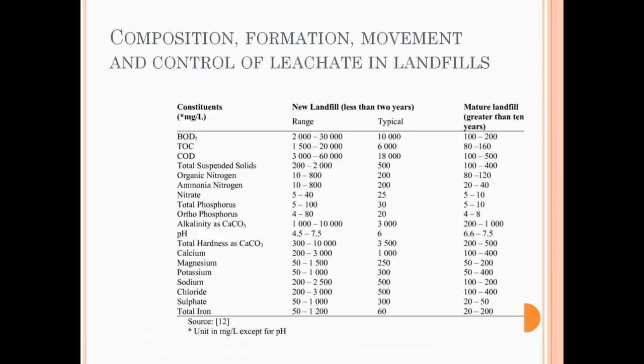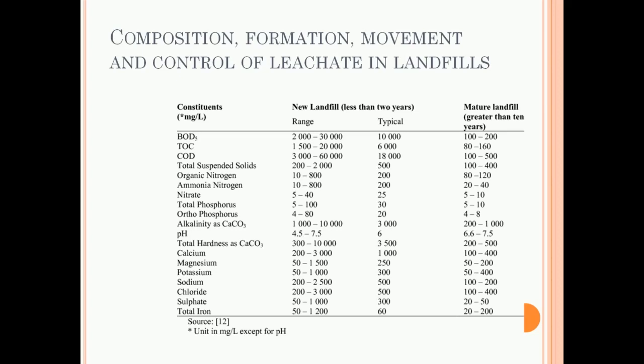So coming to the leachate composition, a small highlight has been given here about the leachate composition. Have a look at the various components present in the leachate like BOD, COD, organic nitrogen, ammonia nitrogen, calcium, hardness, magnesium. These are the major components of leachate. You can see the typical range of those components within the leachate, for a new landfill and also when your landfill is mature, meaning the landfill has been used for more than 10 years.